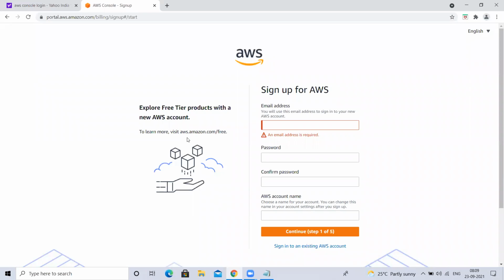Can anyone ping your email ID? Because I already utilized all my email IDs. Can anyone give your email ID? I'll create an AWS account for you.